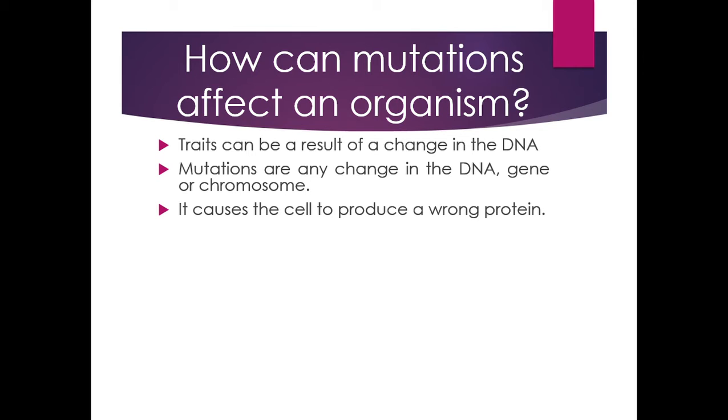In previous weeks, we studied the process of protein synthesis. And what happens is that when there is a modification in the DNA and a wrong protein is created, that is going to cause the organisms to present these different effects. For example, one more time, we can go back to the example of the consumption of milk. The humans that can consume milk during all of the stages of their life have this wrong protein that they didn't have before. And it is only passed to offspring if sex cells are affected.